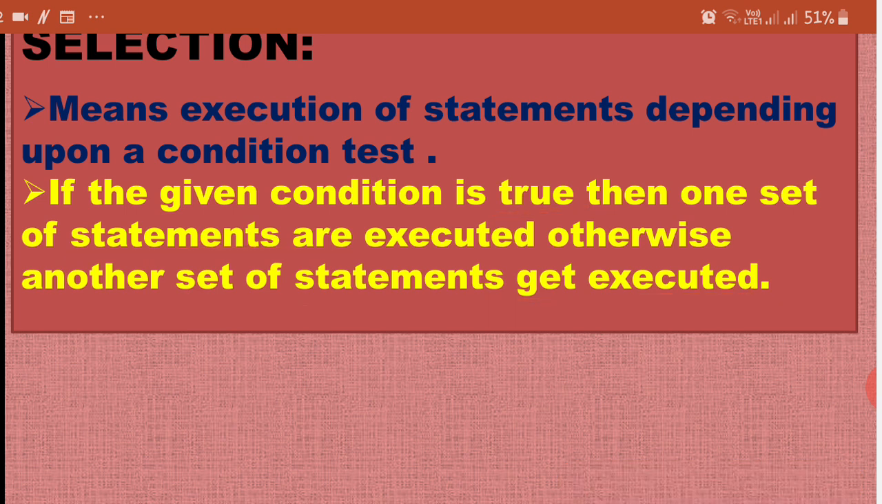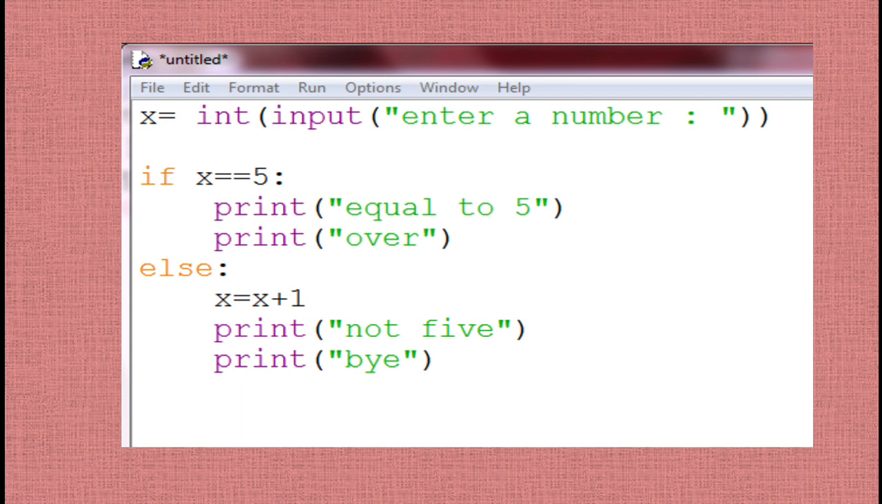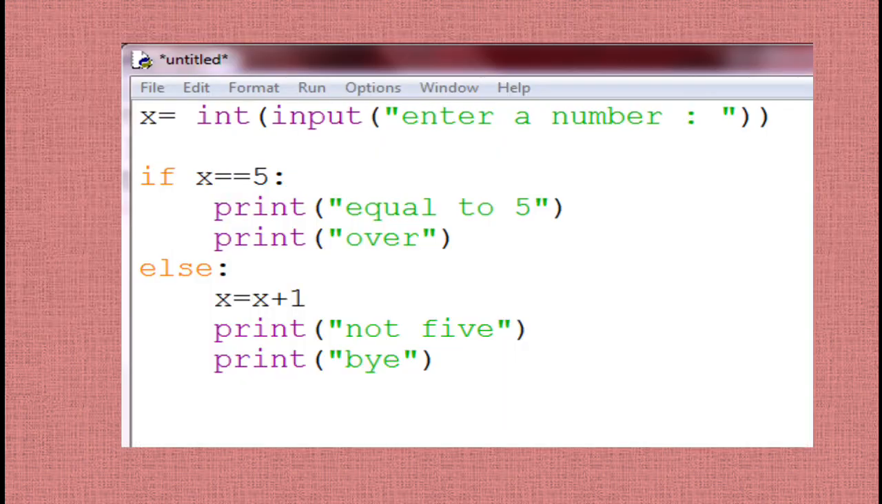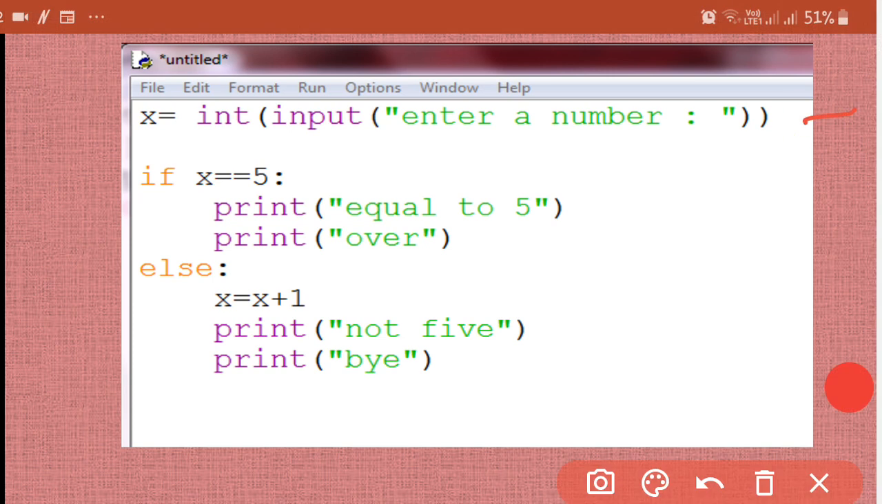Clear? So let us understand it with the help of an example. See, this is an example implementing selection flow. You know, children, an example of selection is if else. So here you can see that in this program, first of all, input of a number is taken which is stored in x. Now if the value of x is found to be 5, then this set of statements will be executed, and if it is not so, meaning the value of x is not equal to 5, then this other set of statements will be executed.